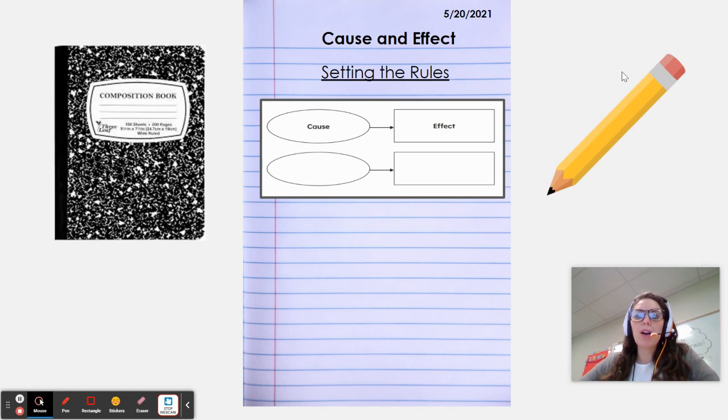Today we will use your composition notebook, turn to the next fresh page, and you will put today's date, title it Cause and Effect, and include the title of our story, which was Setting the Rules. Then you will draw our graphic organizer from this week onto your paper. It is an oval and a box, so the cause pointing to the effect. Go ahead and pause this video as you get your paper prepared and ready, and then press play when you're ready to move on.